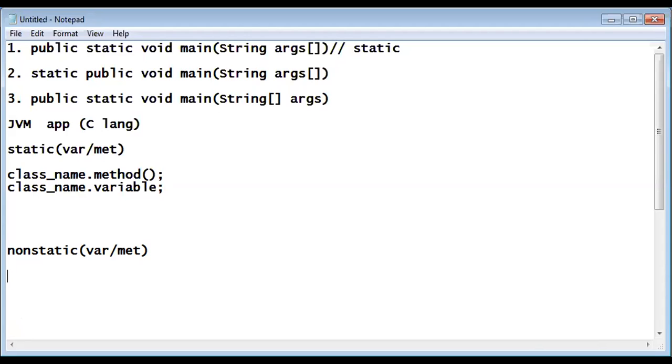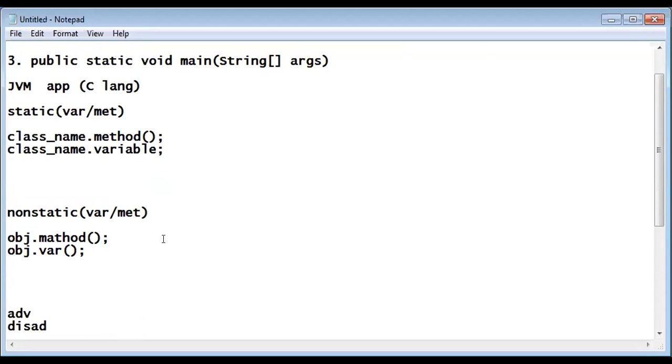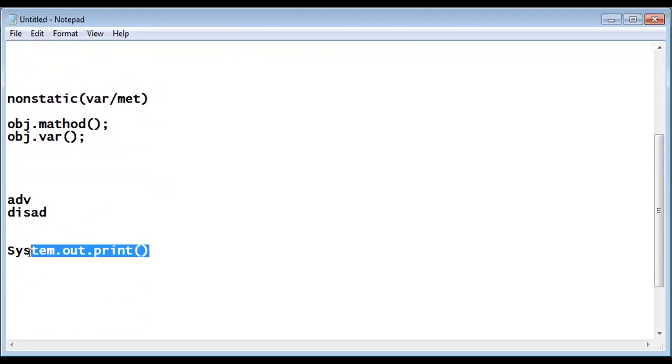Similarly, if it is going to be non-static, first create an object. You know how to create an object. Then object dot method. If it is going to be a variable, object dot variable. That is the way to do things. See the difference. This is very important because the next concept is linked with that, like system.out.print.